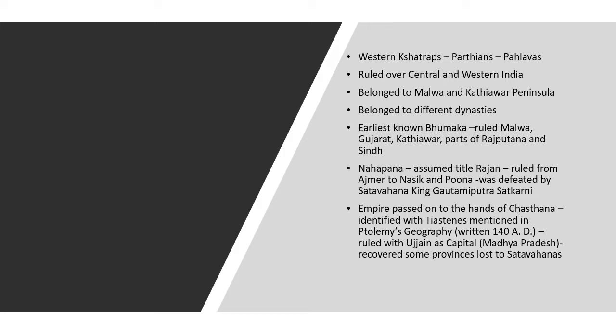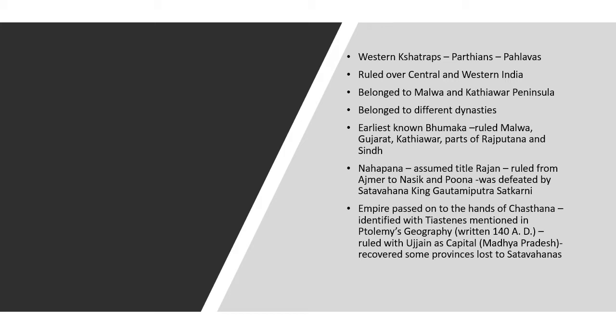Western Kshatrapas were Parthians. Two branches of Parthians were ruling in the north and they called themselves Northern Kshatrapas, with capital at Mathura and Taxila. The Western Kshatrapas were Persians or Parthians or Pahlavas who ruled over Western and Central India, Malwa and the Kathiawar Peninsula. Kathiawar is in Gujarat, and Malwa is on the Gujarat-Madhya Pradesh border. These regions were ruled by the Western Kshatrapas, who themselves belonged to different dynasties.